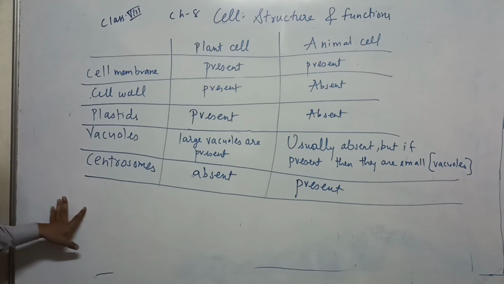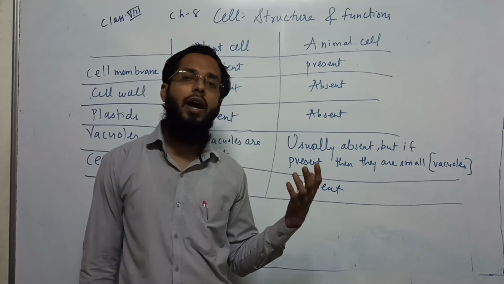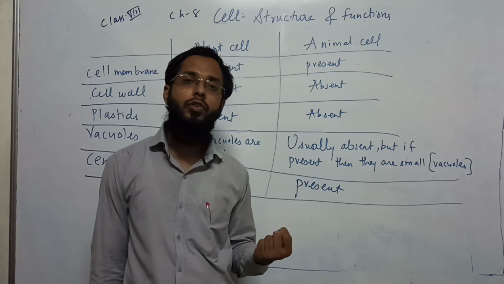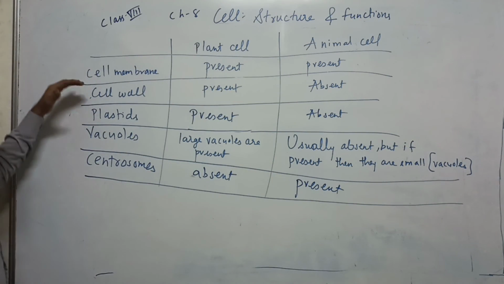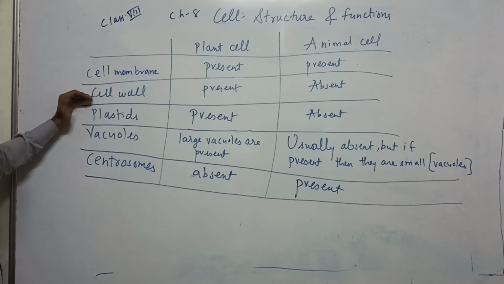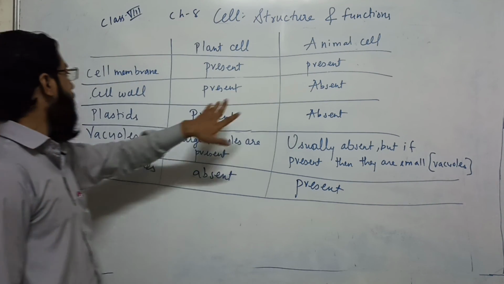And there are other differences also, like Golgi apparatus, Golgi bodies, which are present in animal cell. In plant cell, they are in the form of dictyosomes. But you don't have to learn that. Just learn that cell membrane is present in both. Cell wall is present in plant cell, but absent in animal cell.